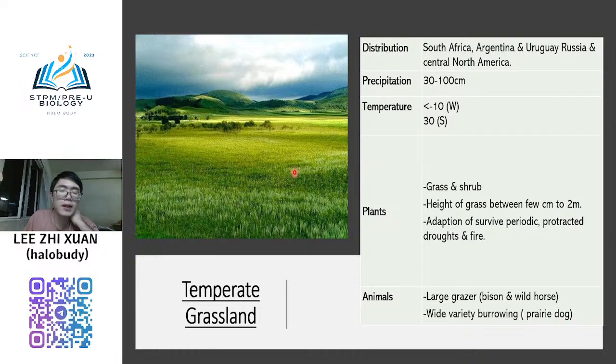Okay, normally this place is very suitable for farming, like cattle, goats, and sheep.